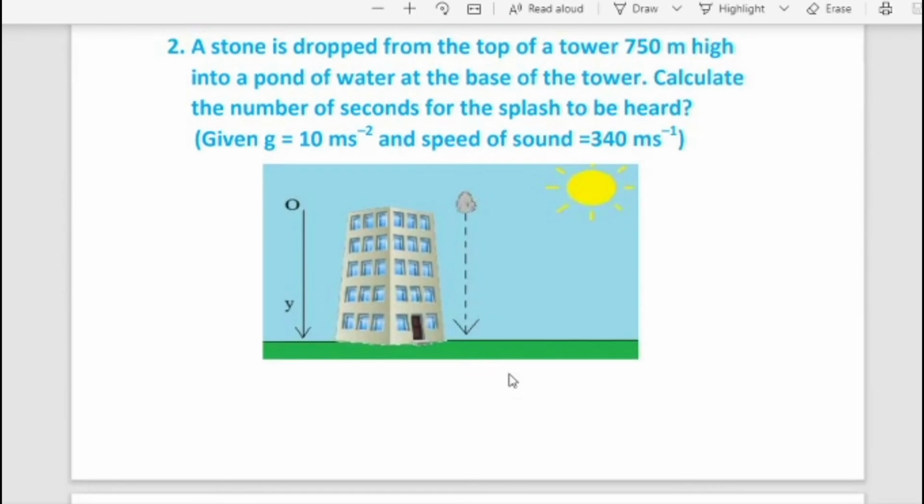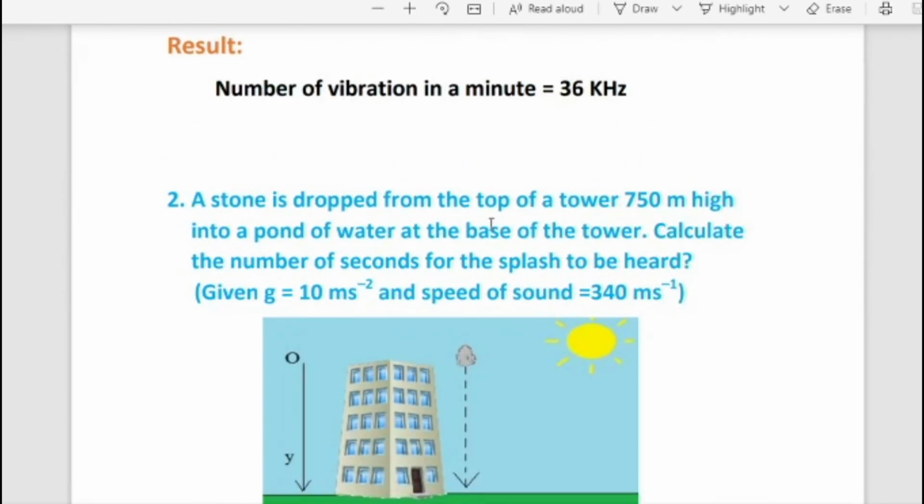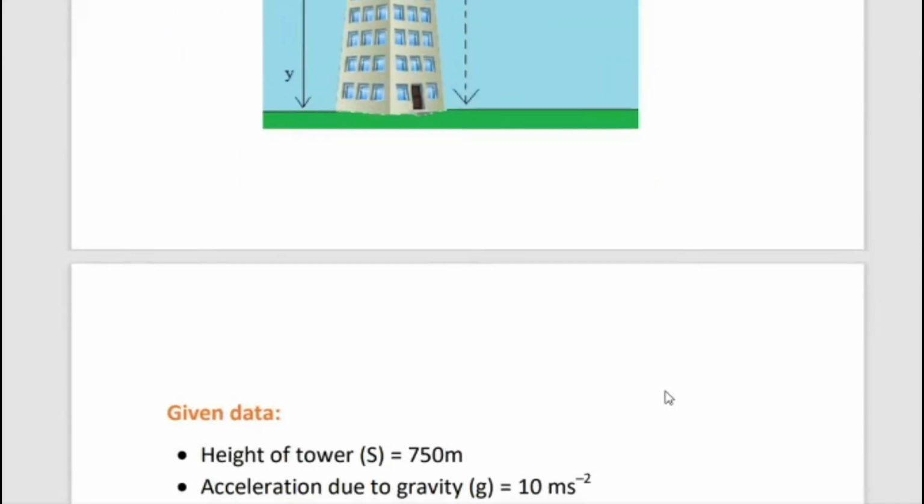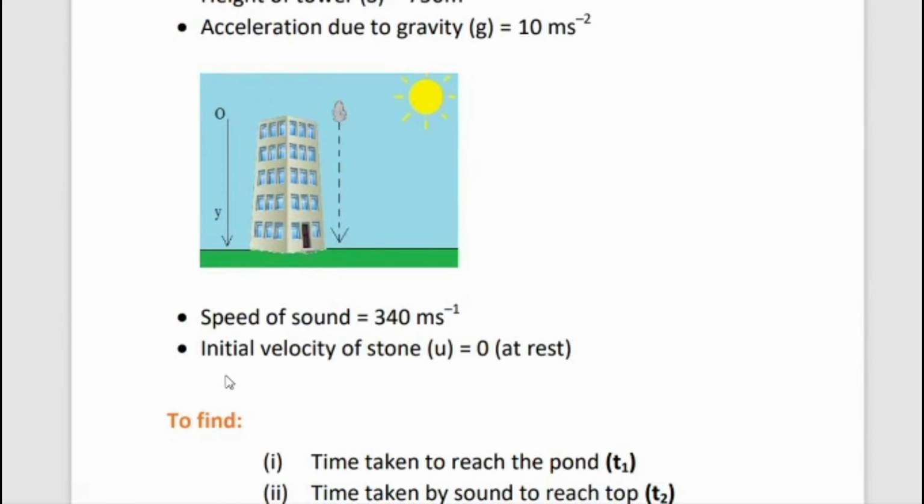So before we drop the stone, what is the velocity? It is at rest, so the initial velocity u is equal to 0. Here you write initial velocity of stone u is equal to 0, because before we drop the stone it is at rest.